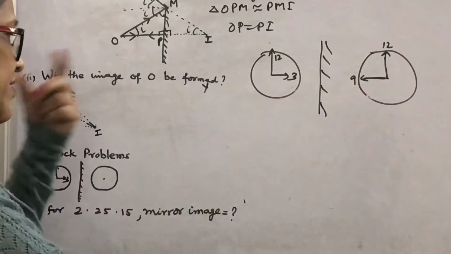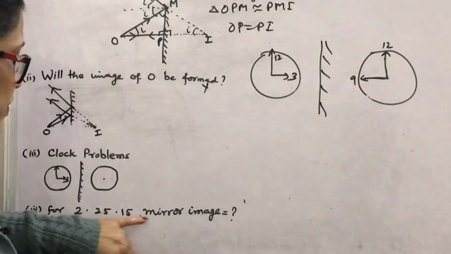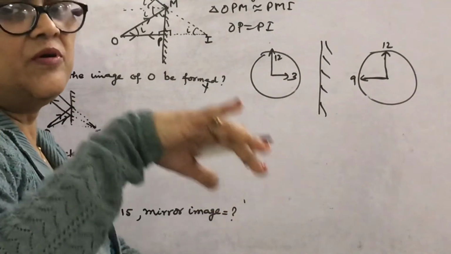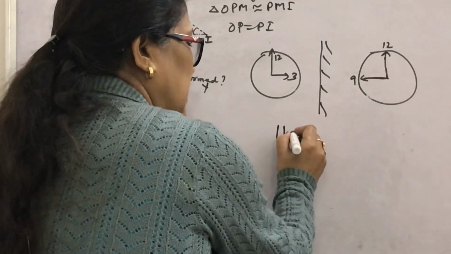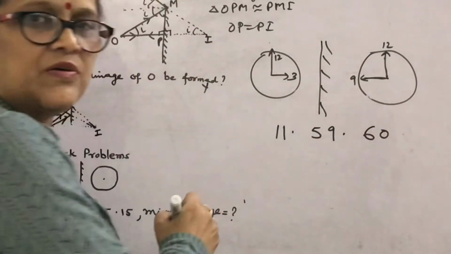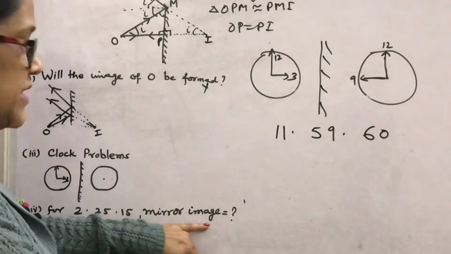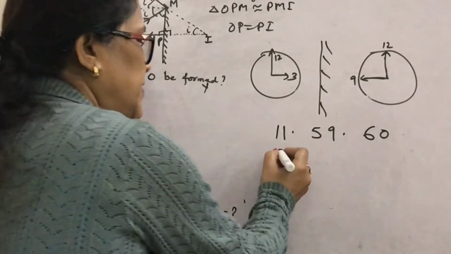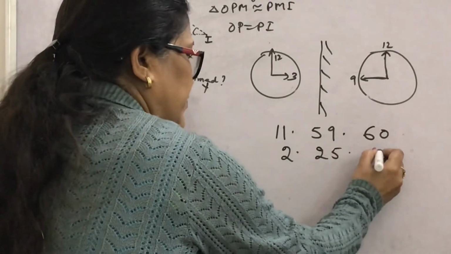An interesting case: if a watch shows 2 hours 25 minutes 15 seconds, what will be the mirror image time? Remember, you have to subtract it from 12 hours. How can you subtract? 12 hours can be written as 11 hours 59 minutes and 60 seconds. Now the time for which you have to get the mirror image time is 2 hours 25 minutes 15 seconds. Then what will you do here? You have to subtract 2 hours 25 minutes and 15 seconds.